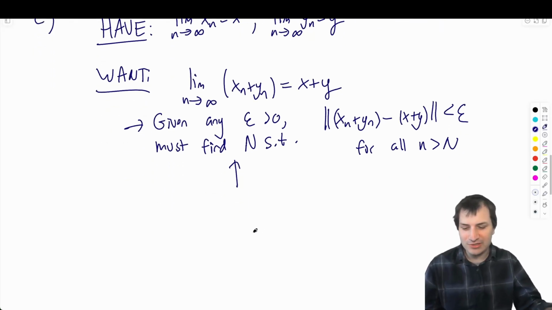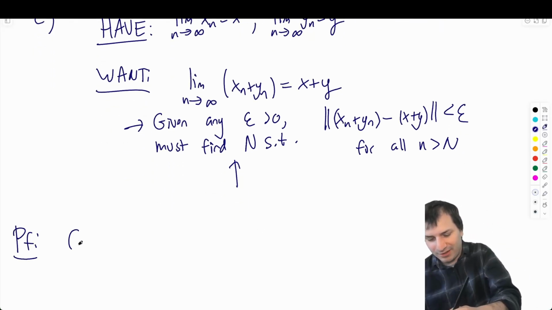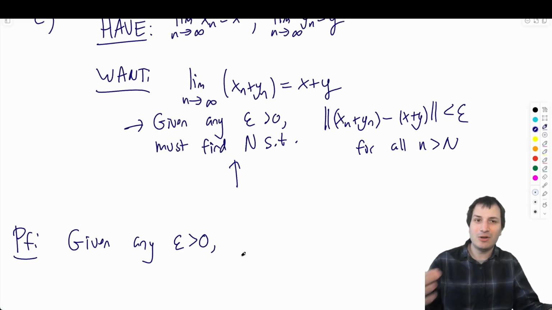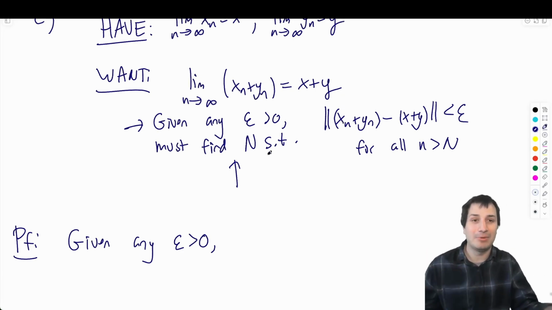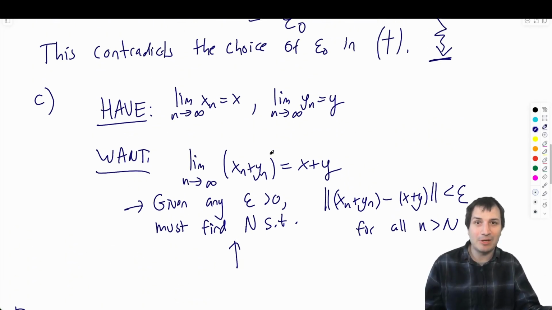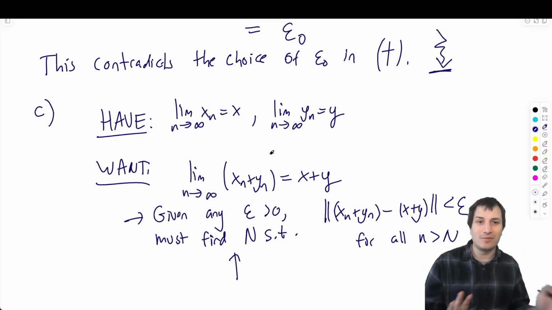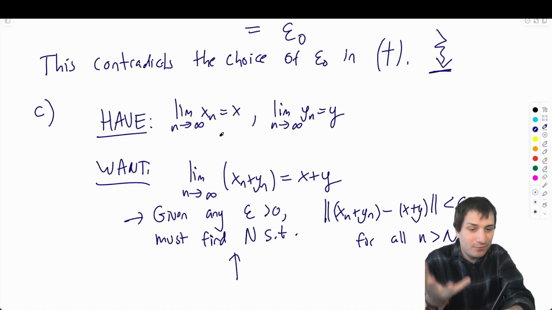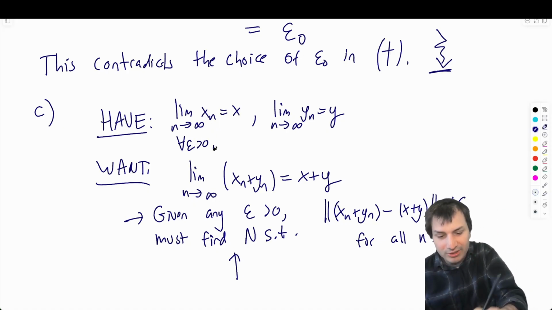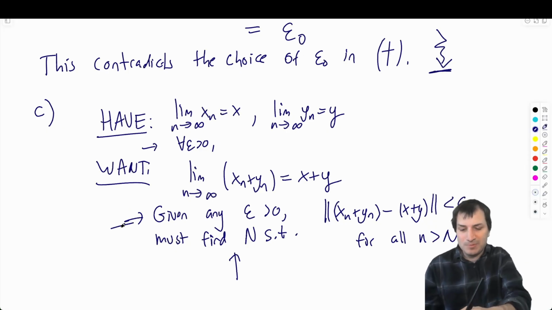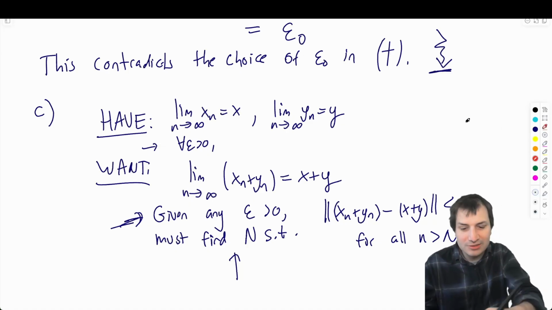And in fact, my proof is going to start with given any epsilon greater than 0. Whenever you have to prove this kind of thing, it's a good idea to start with given any epsilon greater than 0. And then my job in the proof is to find the capital N that works. Okay, how am I going to find the capital N? Well, the things that I have are also these kinds of N epsilon things. But in this case, I really think of it as a for all. So I say for all epsilon greater than 0. And why is it a for all over here, but it's a given over here? Well, my job in the proof is using any given epsilon to find the N. But inside my proof, I'm going to use lots of different epsilons maybe.